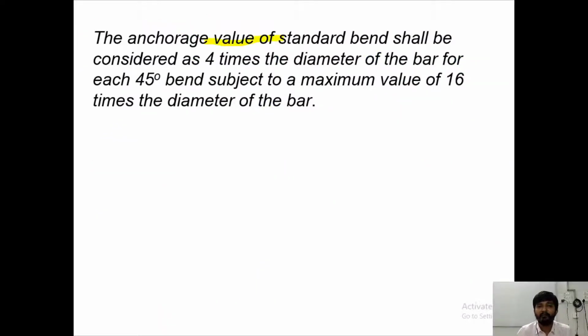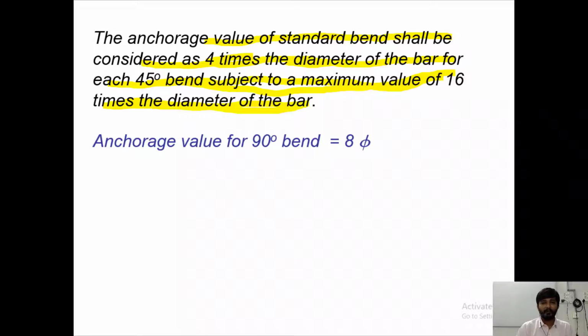So the anchorage value of a standard bend shall be considered as 4 times the diameter of the bar for each 45-degree bend, subjected to a maximum value of 16 times the diameter of the bar. So let us understand this. What is the anchorage value? If it is a standard bend, then we consider it as 4 times the diameter of bar for each 45-degree bend, and it can go maximum up to 16 times the diameter of bar.